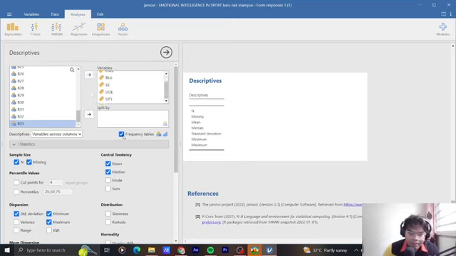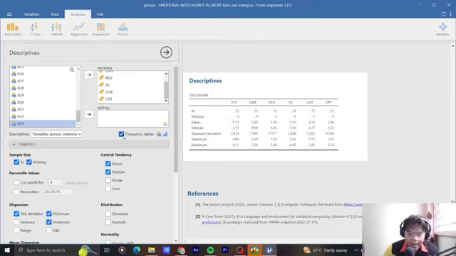Then we click on frequency table. You can see this is our descriptive of emotional intelligence in sport. We can see the mean, the standard deviation, and the number of participants, and as we see here, there is no missing data, so this data is valid.